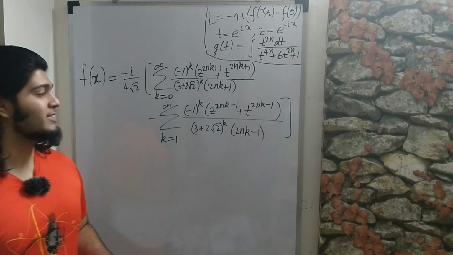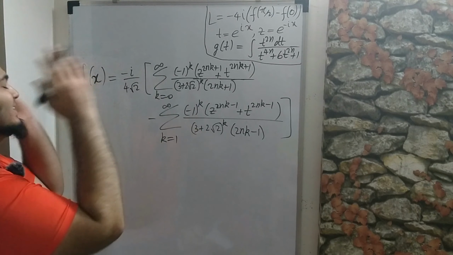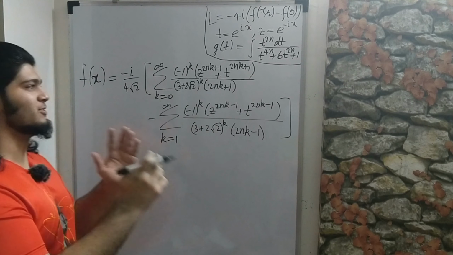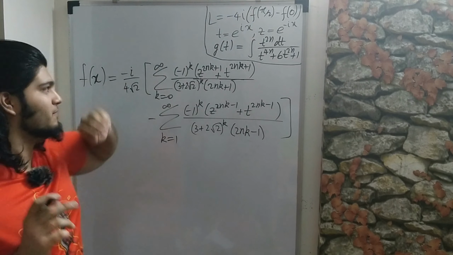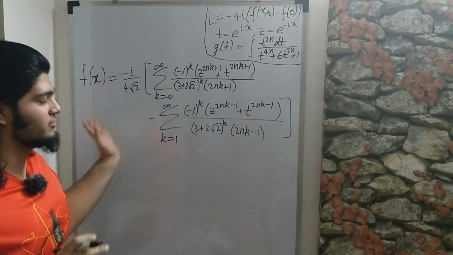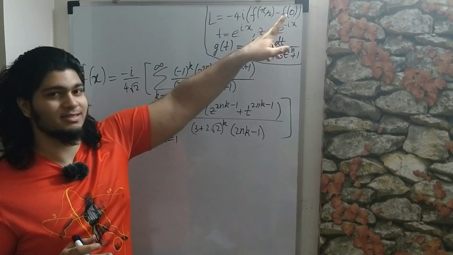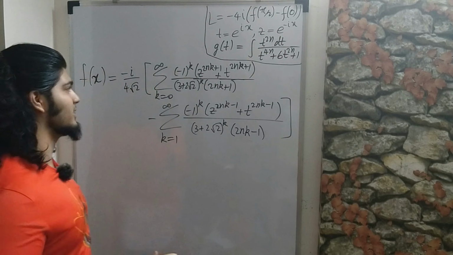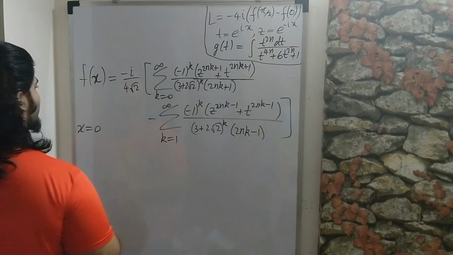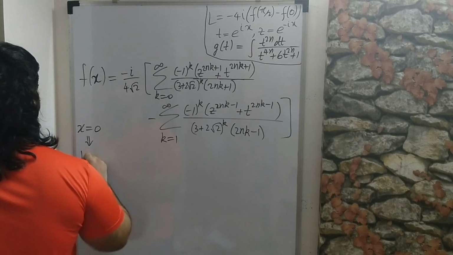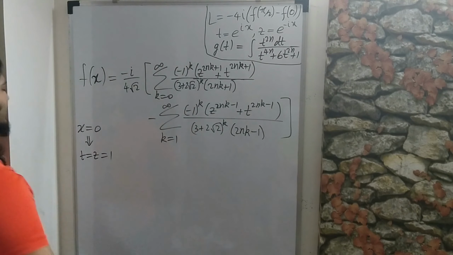So it took me an eternity to get the board ready for this shot, and this is finally what we got so far. And now we are finally ready to plug in the bounds, because we found out f of x in terms of blah blah blah, and we can just now put in x is equal to pi over 2 and x is equal to 0, and it's going to be easier than you think, because notice that if you put x is equal to 0, then t and z are both 1, because they are just e to the 0.